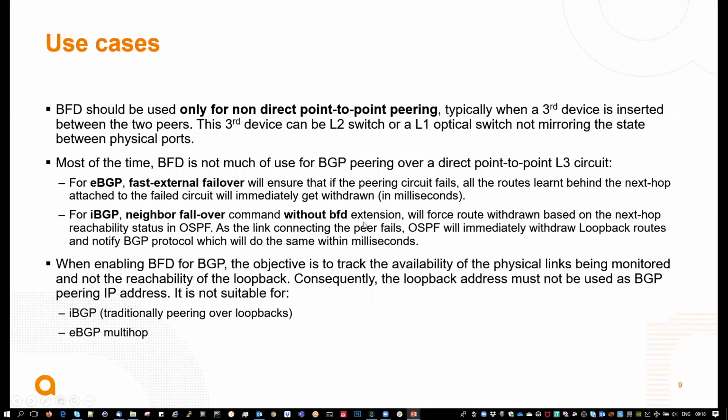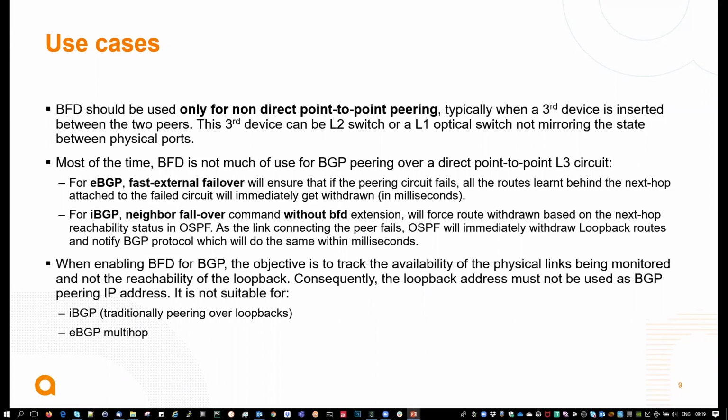For iBGP, and specifically when you use loopback, for instance, you have the neighbor failover command without the BFD extension. Because when we are talking about BFD for IPv6 peering, for instance, we use the BFD extension of the failover command. Here, use the neighbor failover command without BFD extension for iBGP. The consequence is that if there is a failing circuit for reachability of the loopback, OSPF will immediately withdraw the loopback routes and will notify the BGP protocol about that.